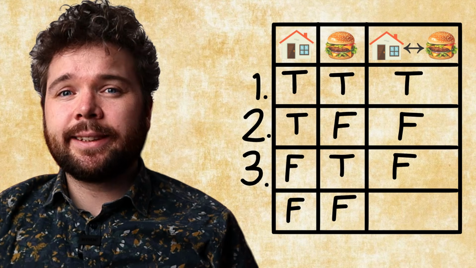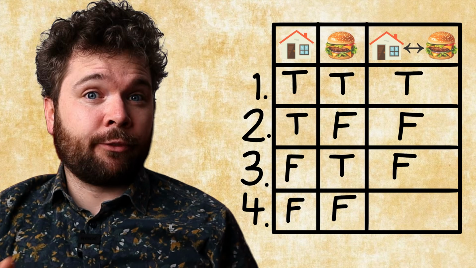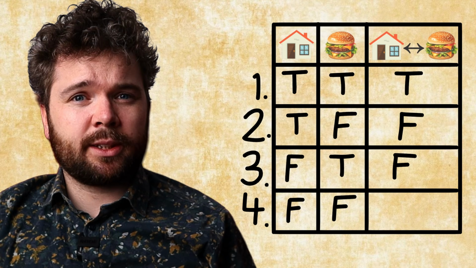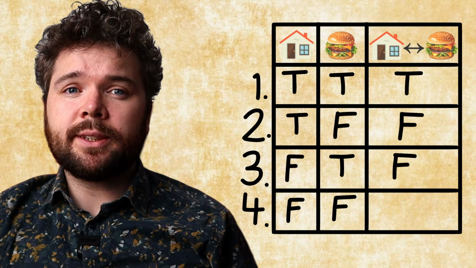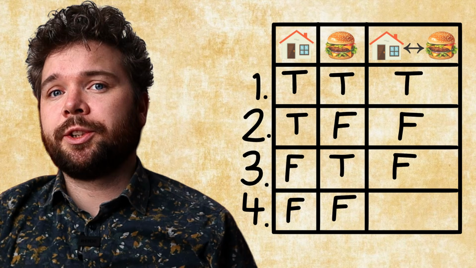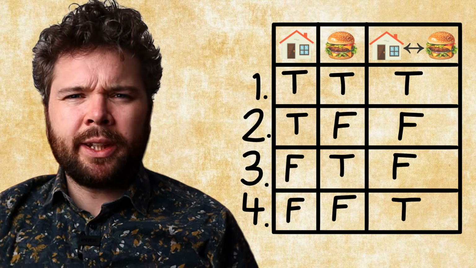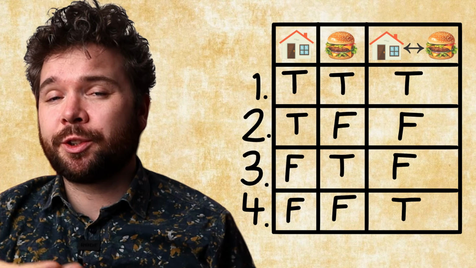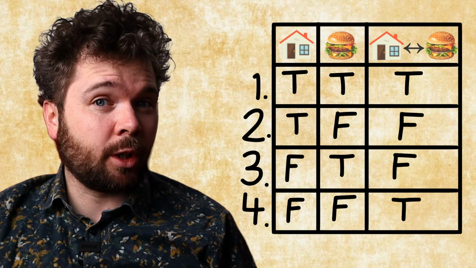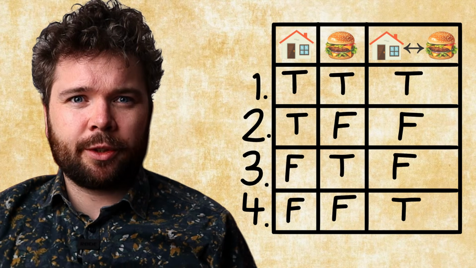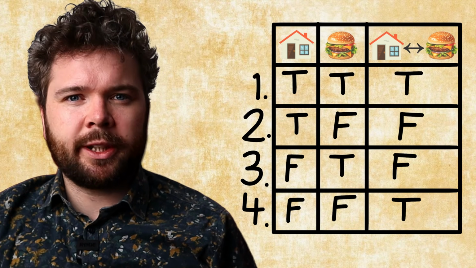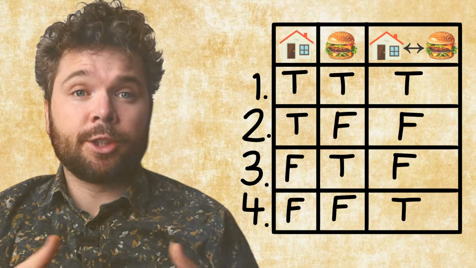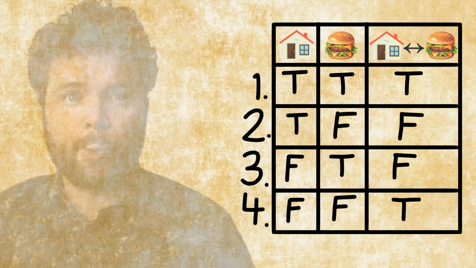And lastly, in scenario 4, it is false that I went to my friend's place, and false that he gave me a hamburger. This makes actually the whole sentence true, since we didn't really perform a test to see if my friend lied to me or not, did we? In other words, if both are false, it doesn't contradict the whole sentence. So here we write down true.